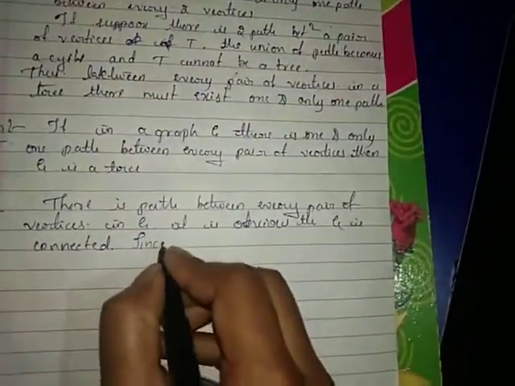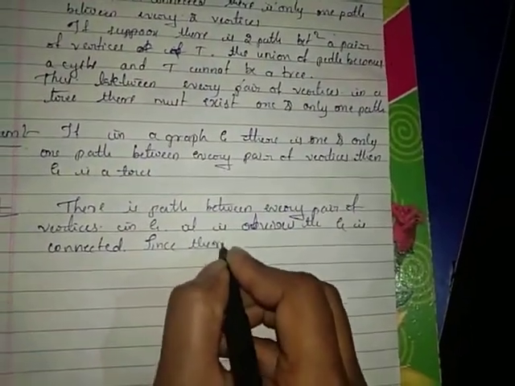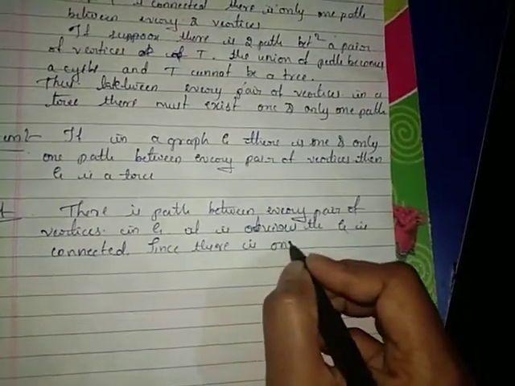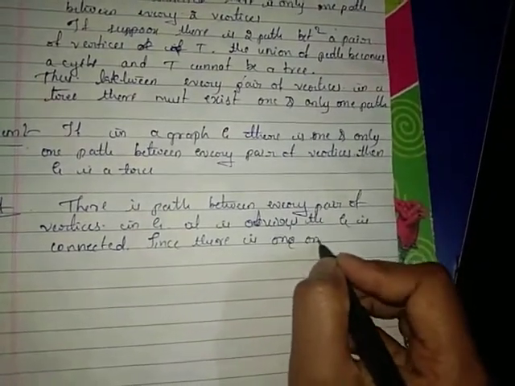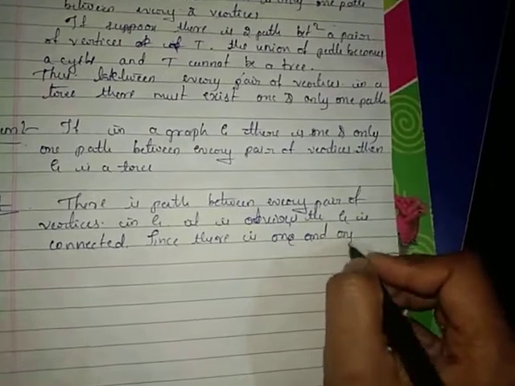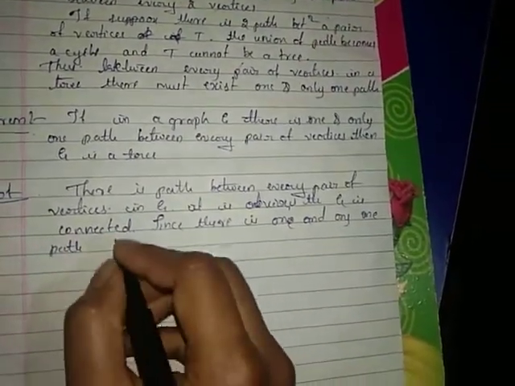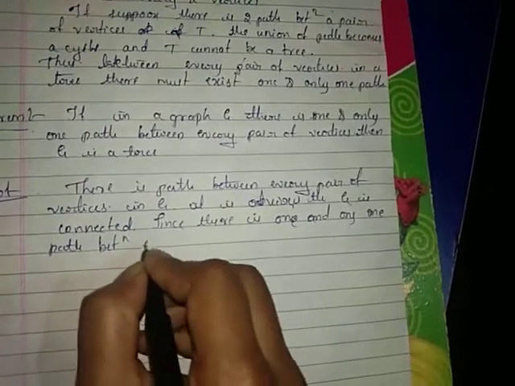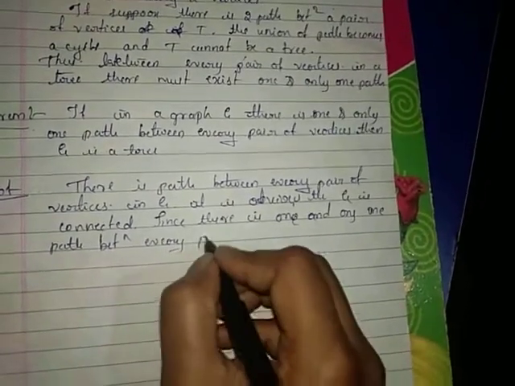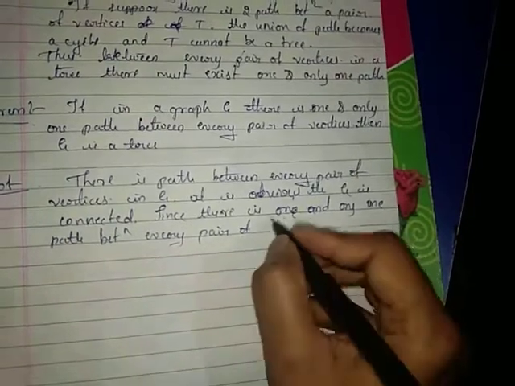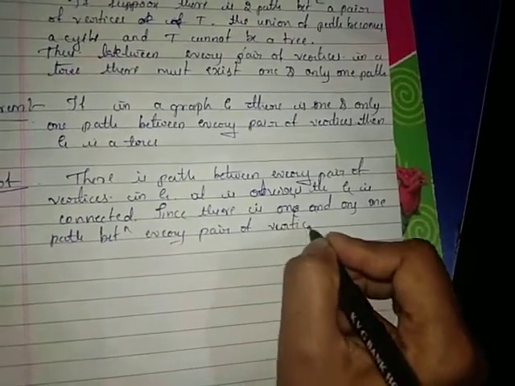So, since there is one and only one path between every pair of vertices, first we assumed that there is a path between every pair of vertices.